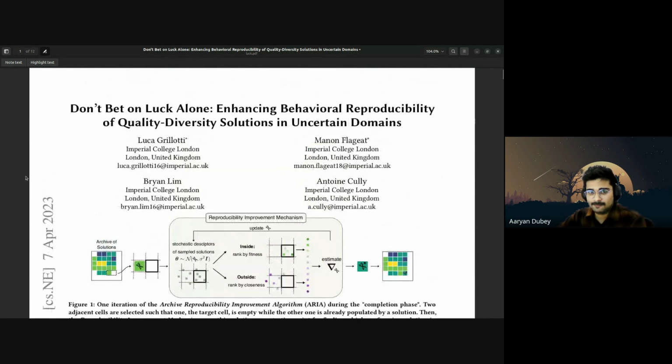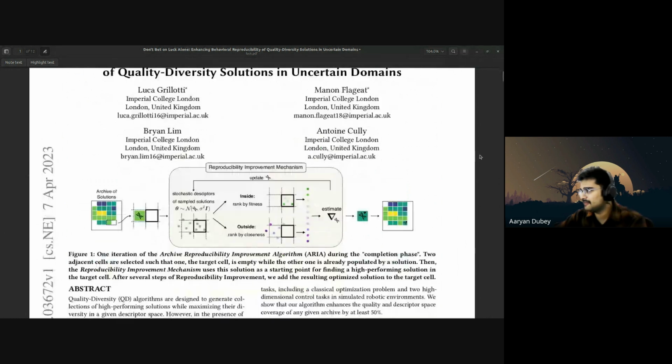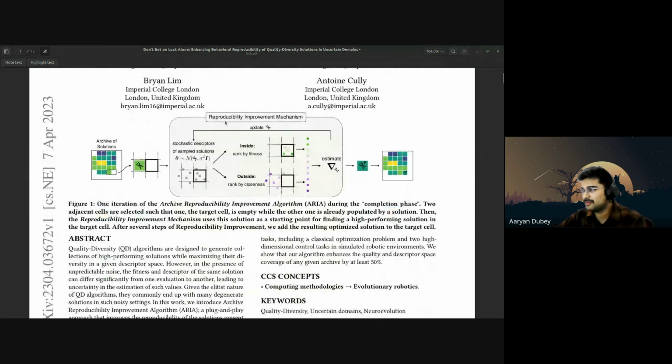But that's the simple explanation of this whole paper. I tried to keep it a little bit brief. I don't know. But yeah, my idea is to use this reproducibility improvement mechanism to diverge the solution of hyperparameters, or maybe optimize that hyperparameter towards the global minima, things like that. But yeah, that's it.